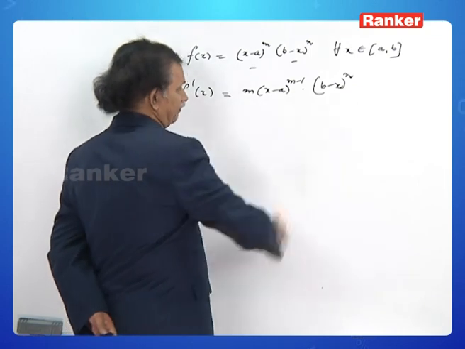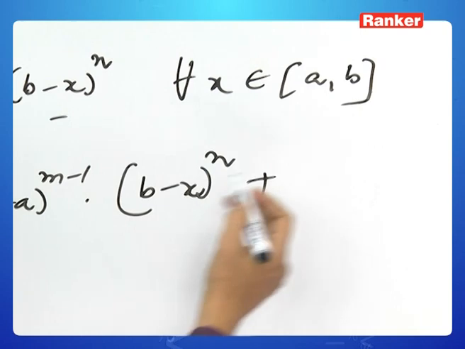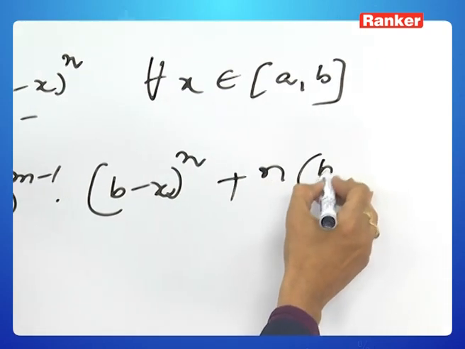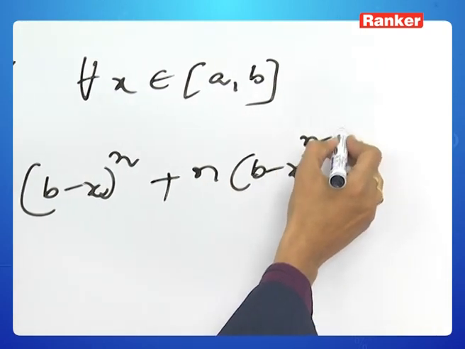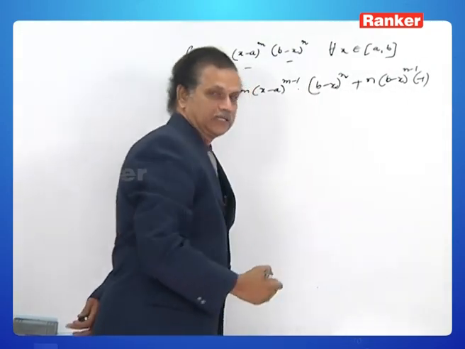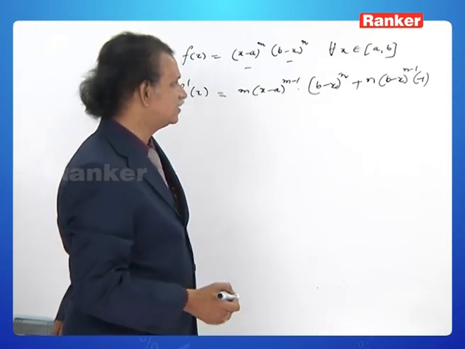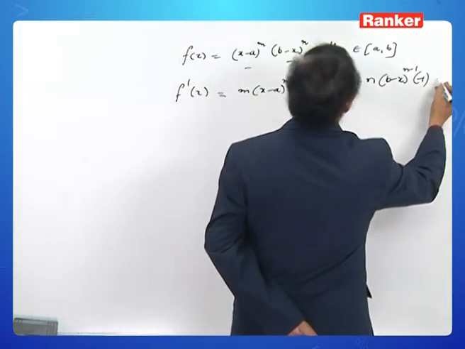U derivative into V plus V derivative. Because derivative of b minus x is, for b, it is 0 and for minus x it is minus 1, so it is minus 1, V dash into U.